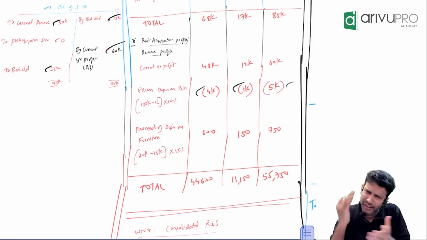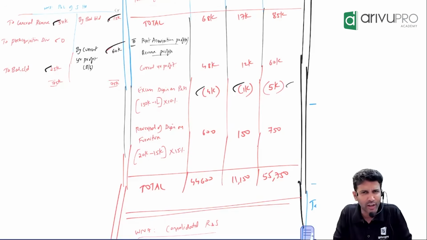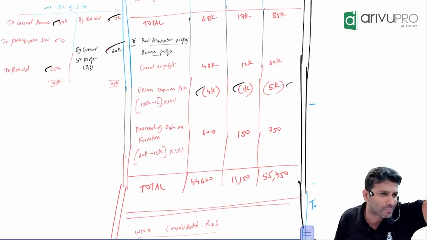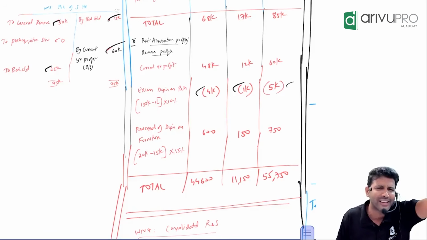So don't worry. Just one more, you clear this, and more or less the degree is in your hands. Only Inter you have to clear. Final, I think ICAI is giving you the award directly.